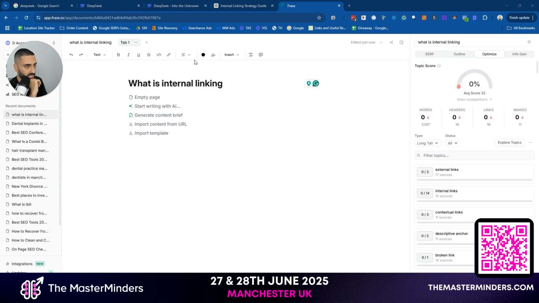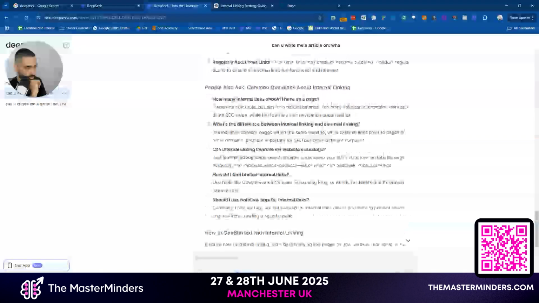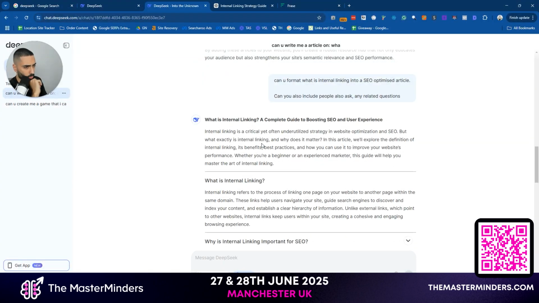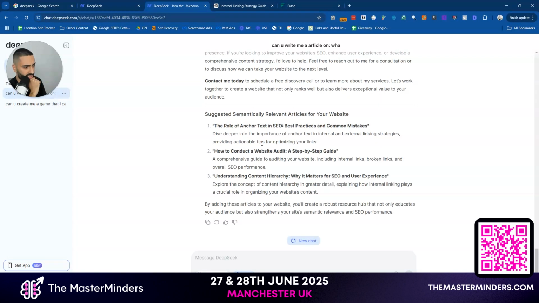So both of the LLMs have finished. And if we take a look here, one thing that is very interesting is that with DeepSeek, it's actually remembered the prompt that I initially gave it. So if you guys remember, I actually said right at the start, can you give me three related free semantically relevant articles for that specific article?